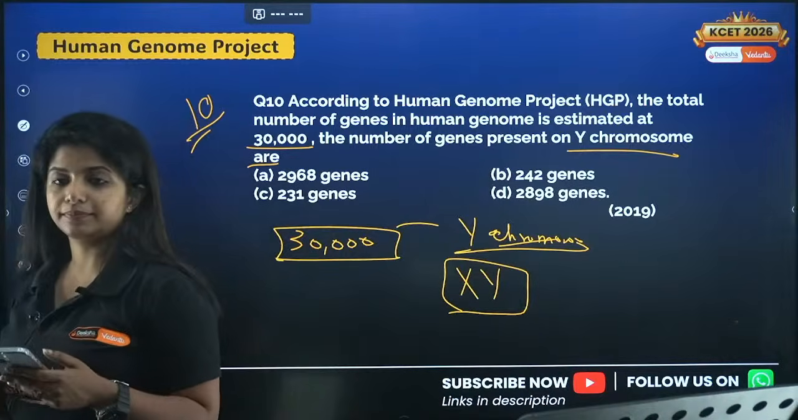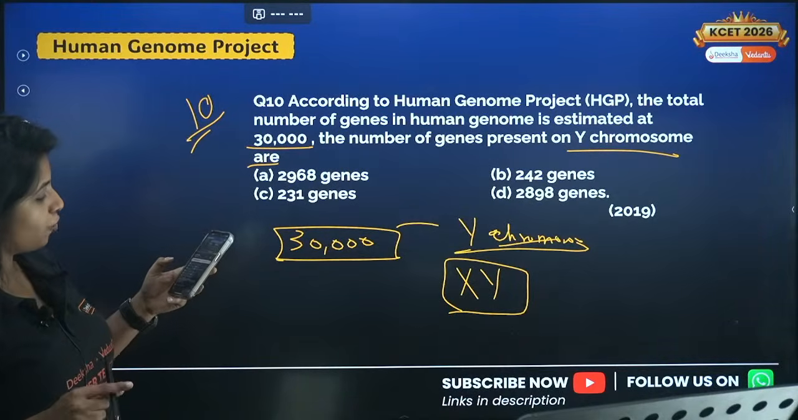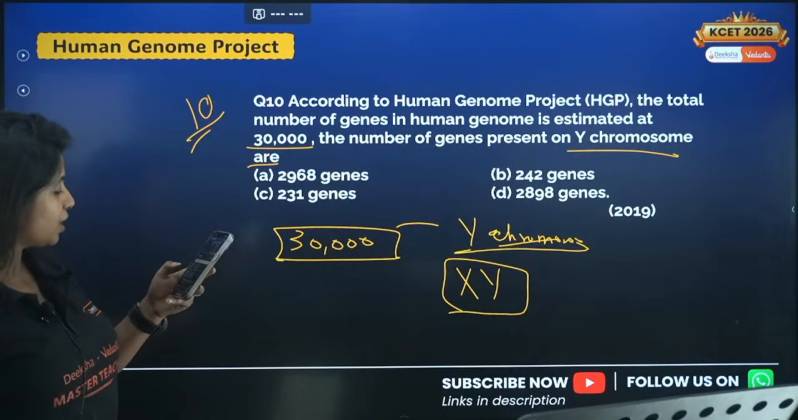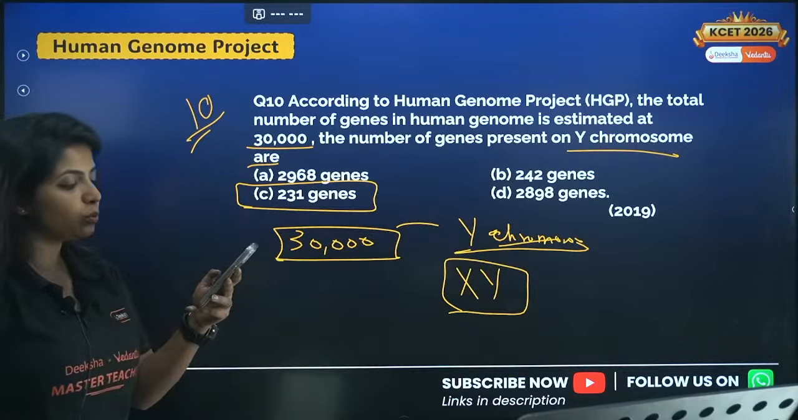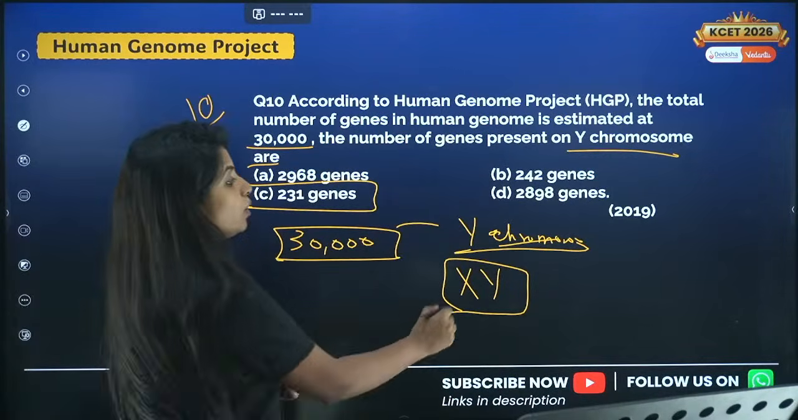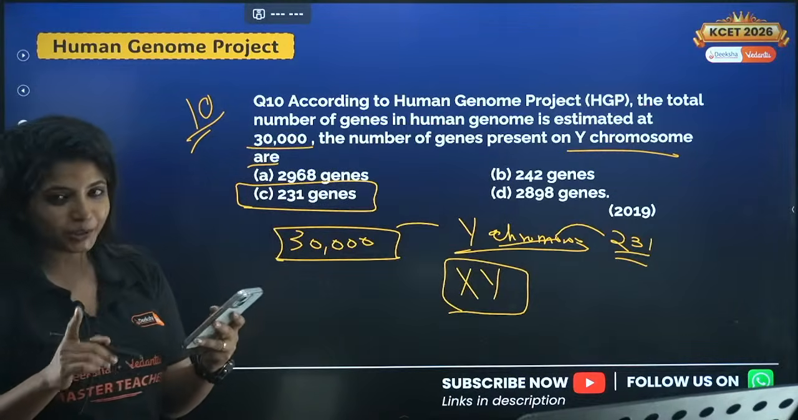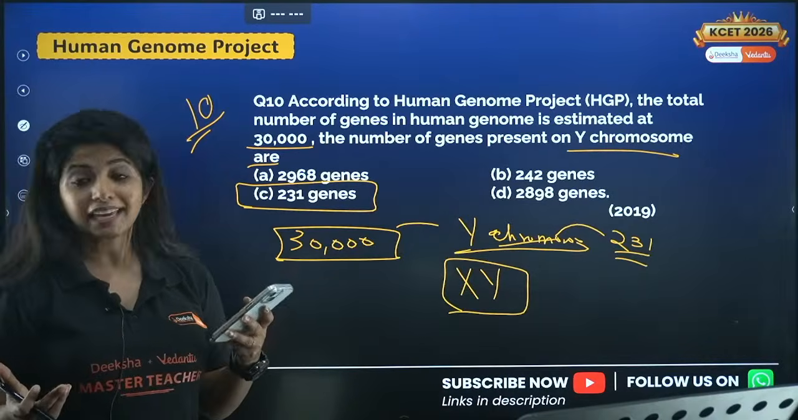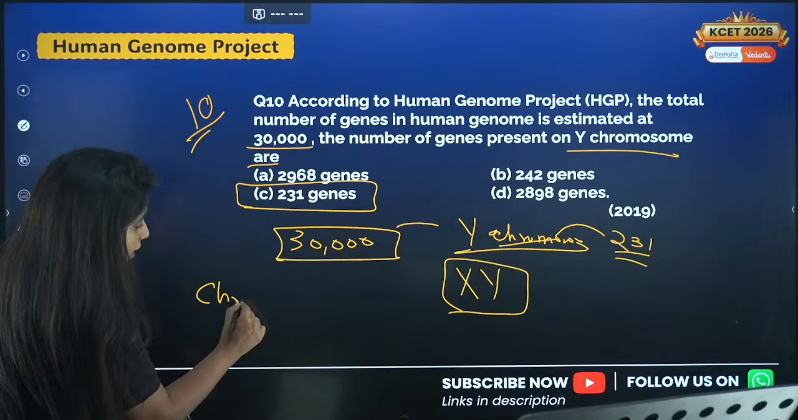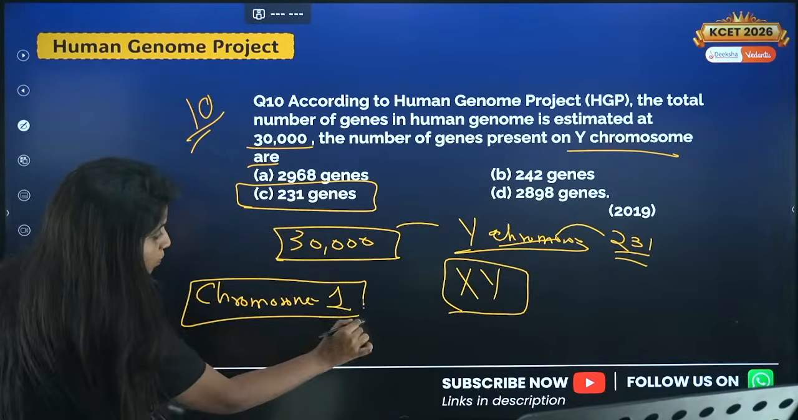Any guesses? 2968 genes, 242 genes. Manjunath says the answer for this question is 10C. Yes, it is 10C. 231 genes are present on the Y chromosome. Only 231 genes. And do you know, the highest number of genes are discovered in chromosome number 1. Chromosome number 1 has the highest number of genes being discovered.